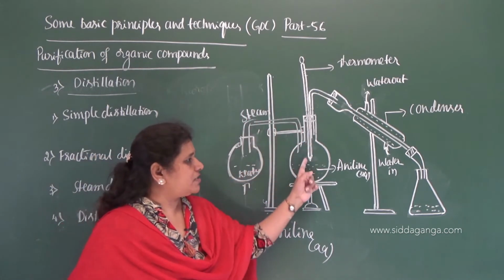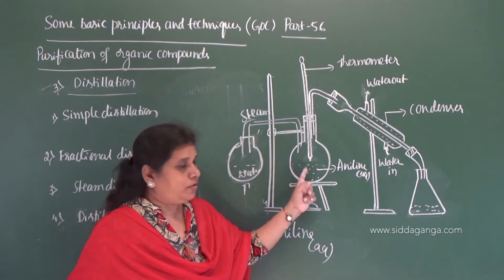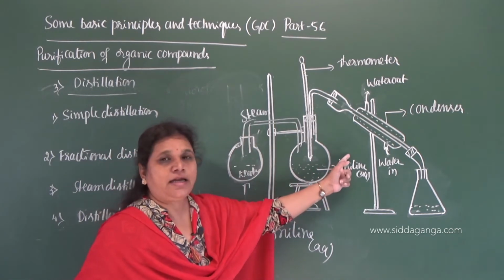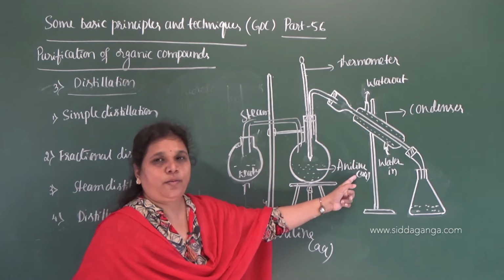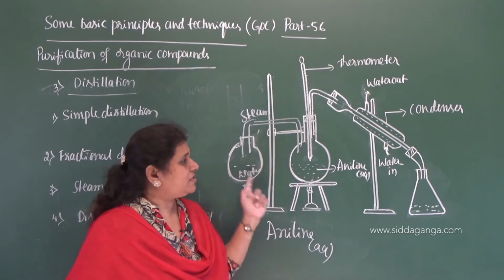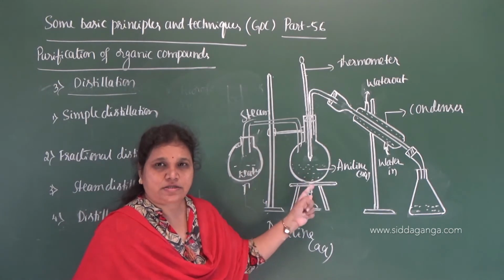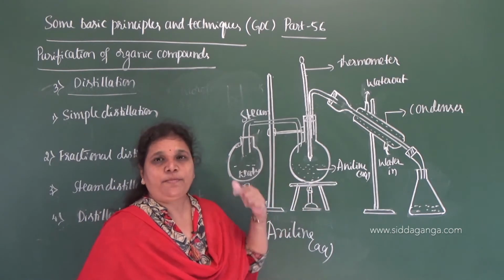This steam is passed through the round bottom flask containing aniline in aqueous medium. Now what happens? On passing this steam, aniline vaporizes.